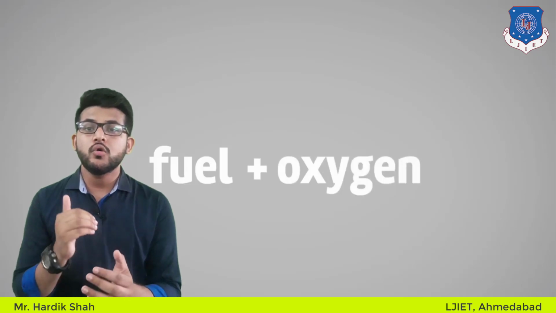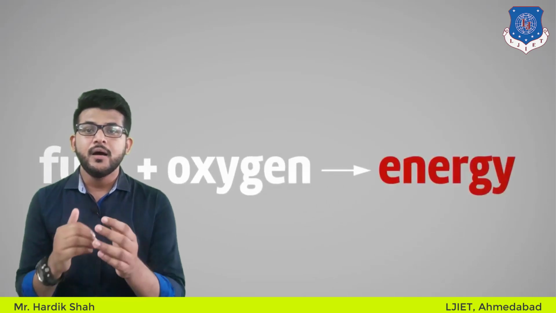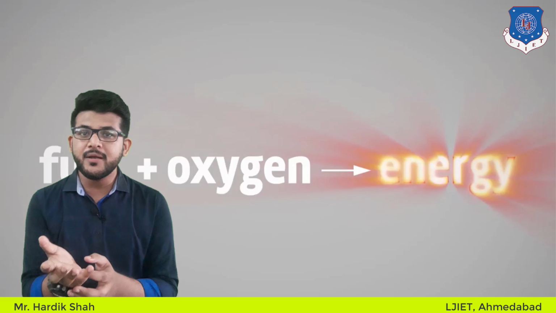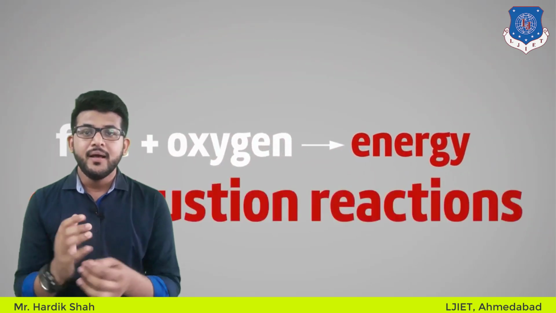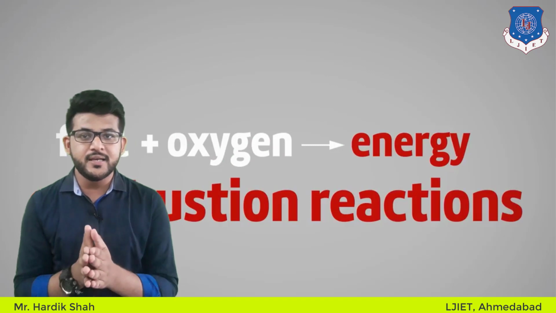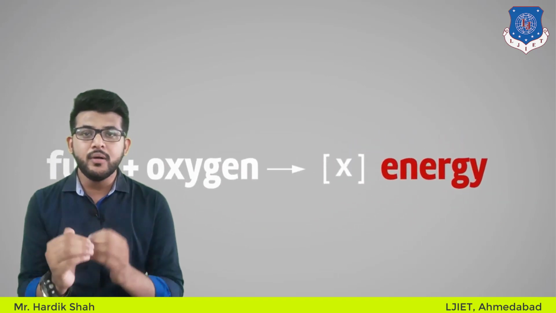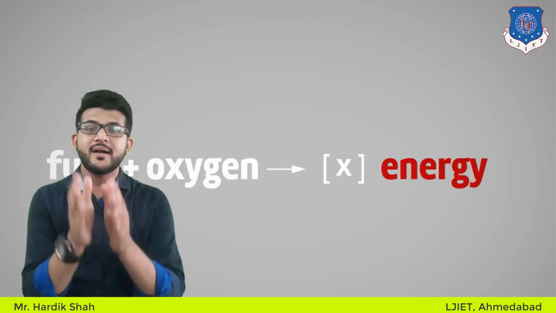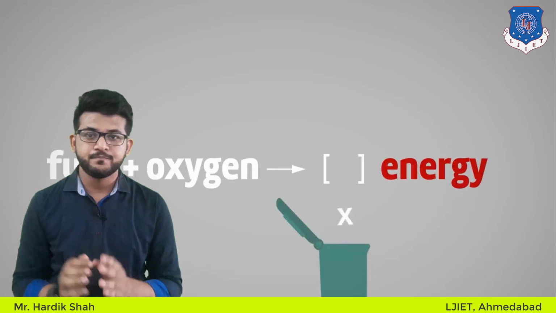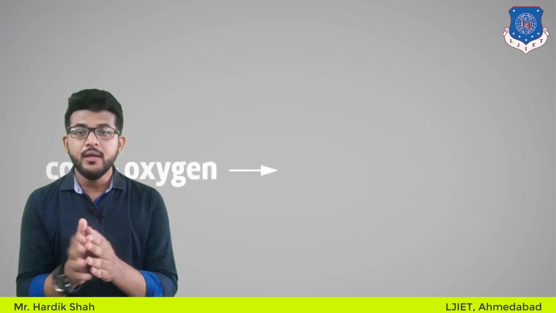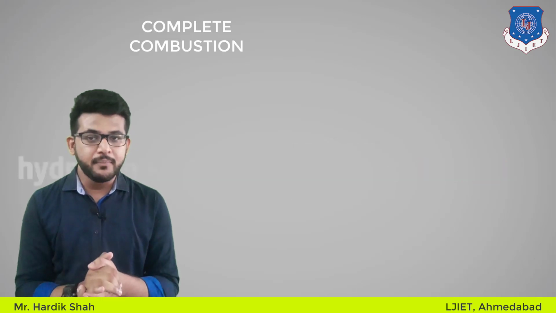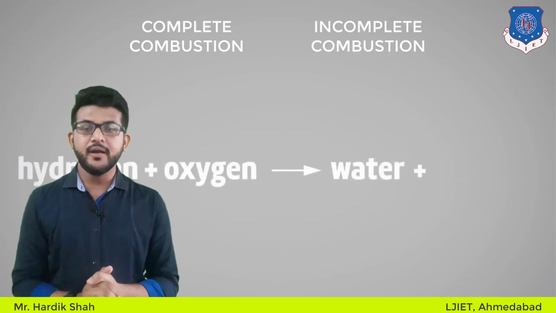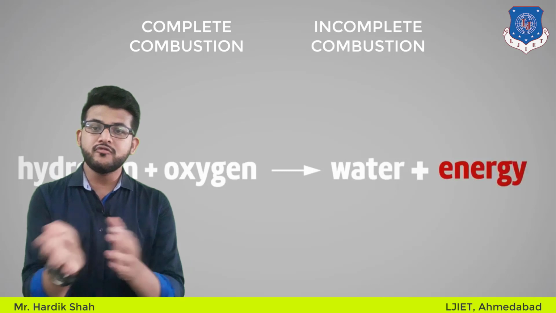For example, take combustion in a car. What is happening? The car is getting some fuel, and thereafter it is igniting inside the engine and it will move the piston up and down, and that's why the car moves. So that is a simple combustion phenomenon. Now let's see the different types of combustion. Basically there are two types: first is complete combustion, second is incomplete combustion. Let's see both of them one by one.